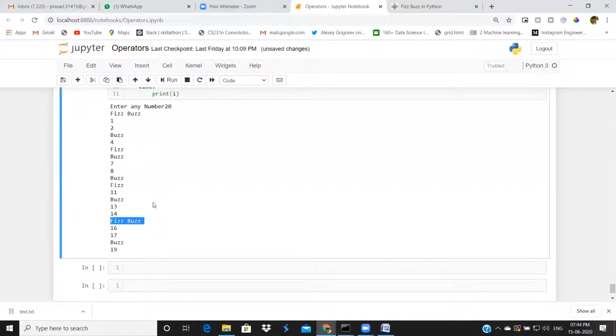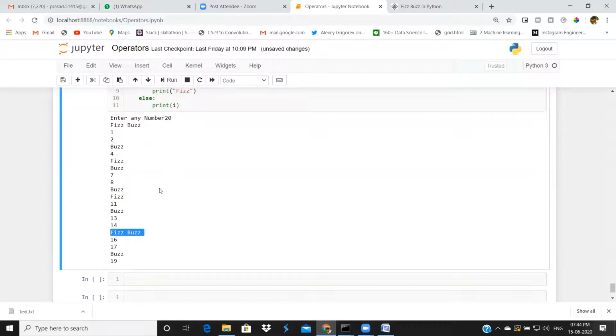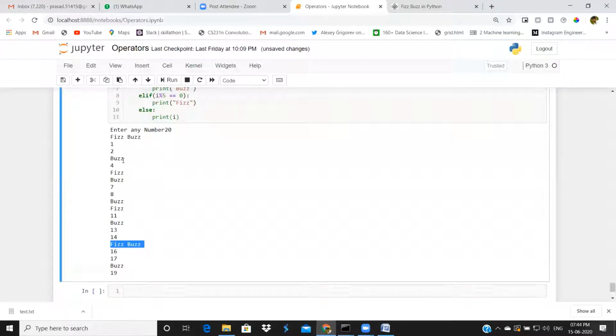For 15 we got fizz buzz. Why? Because it is divisible by 3 and 5. For all the remaining numbers, we got the alternate output.